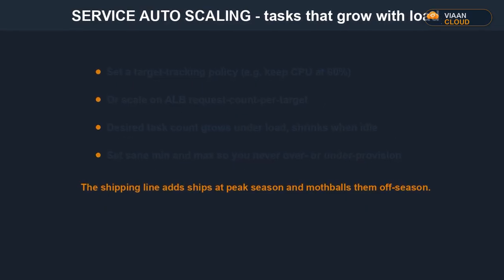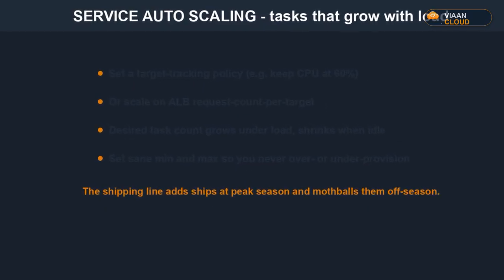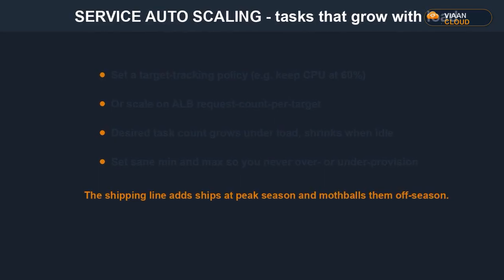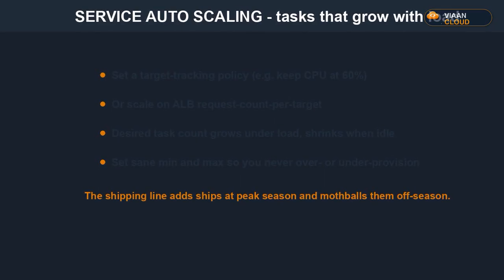2 knobs to set sanely. Cooldowns stop it from flapping, adding and removing tasks every minute. And the maximum is your safety rail. It caps both a runaway bill and a runaway scale during an attack. Also, scaling acts on the tasks actually running, not the number you wished for, which is why it won't balloon insanely when capacity is tight.